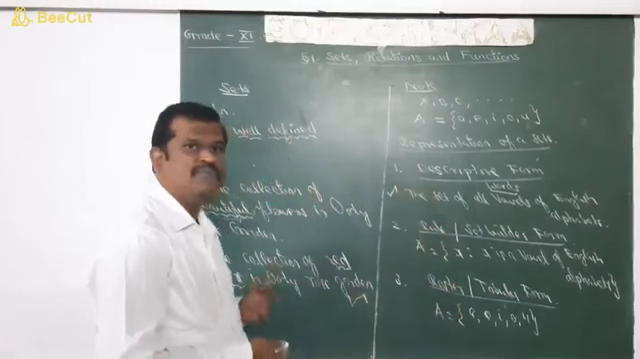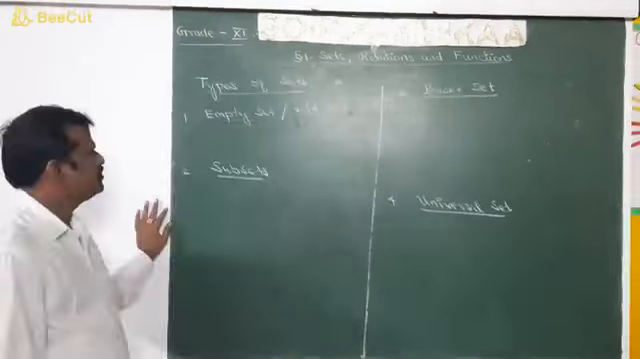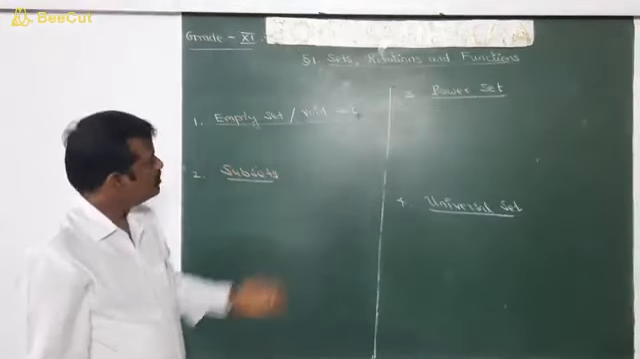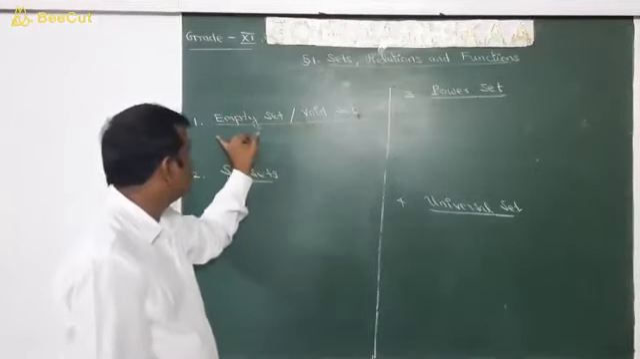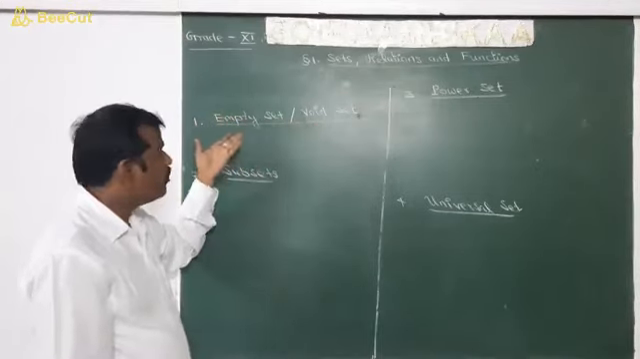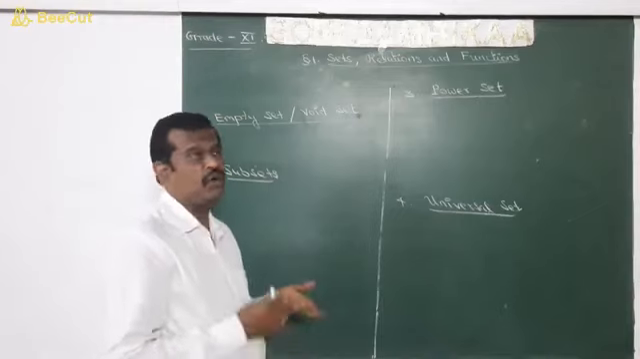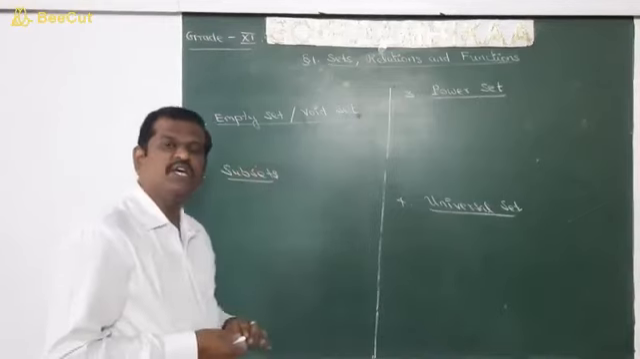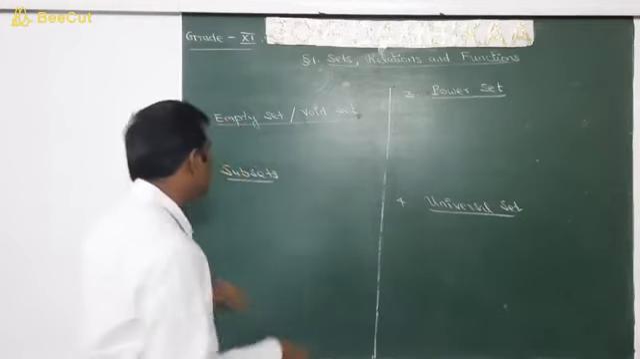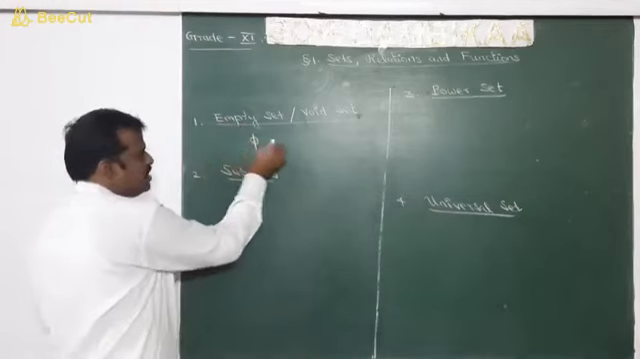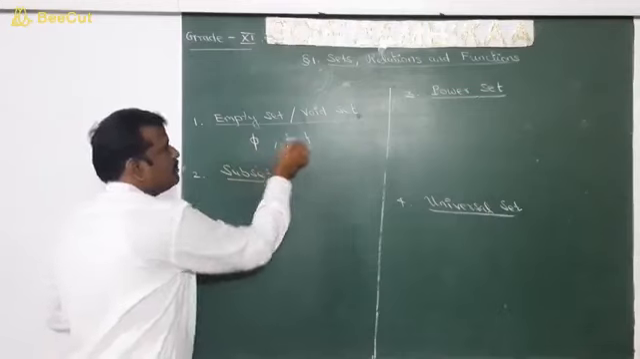Next we move on to types of sets. Next we will see some types of sets. Empty set or void set. From the word empty, what do you mean by empty? Nothing is there. So an empty set is a set which contains no elements, and it is denoted as phi or with empty braces.